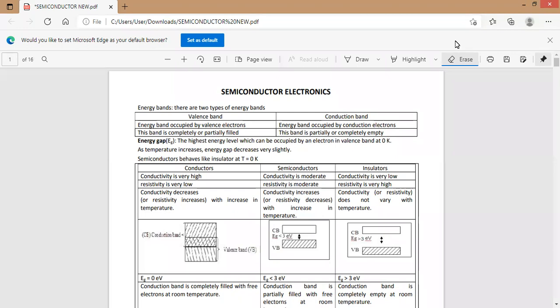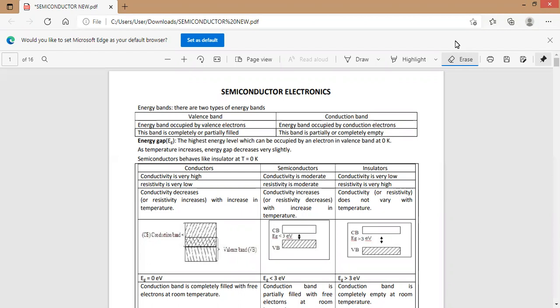As temperature increases, the energy gap decreases very slightly. So the energy gap is the distance between the highest energy possessed by the valency band and the lowest energy possessed by the conduction band. As the temperature increases, this energy gap goes on decreasing slightly. A semiconductor behaves like a perfect insulator at 0 Kelvin.